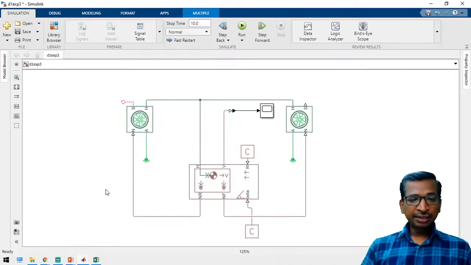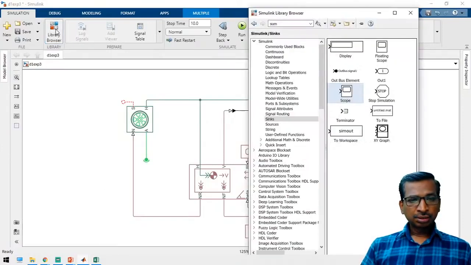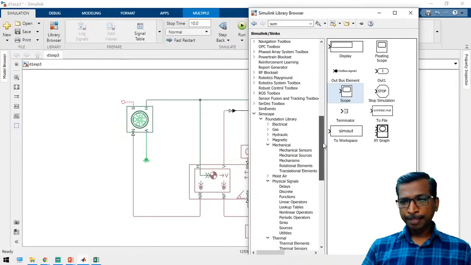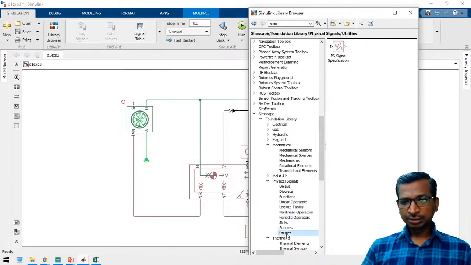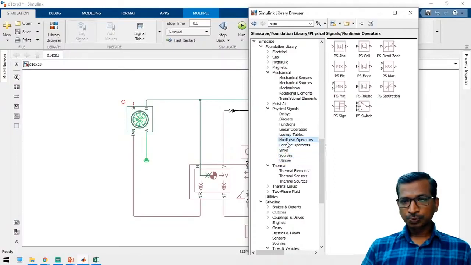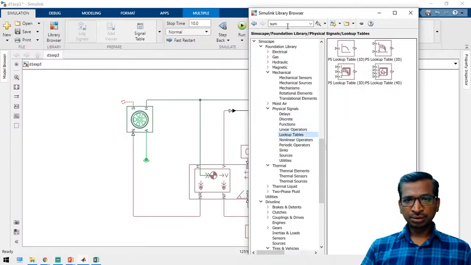And again we have to add the header files. So just to take a solver configuration, go to the Simscape, then utilities, hit the search solver configuration.